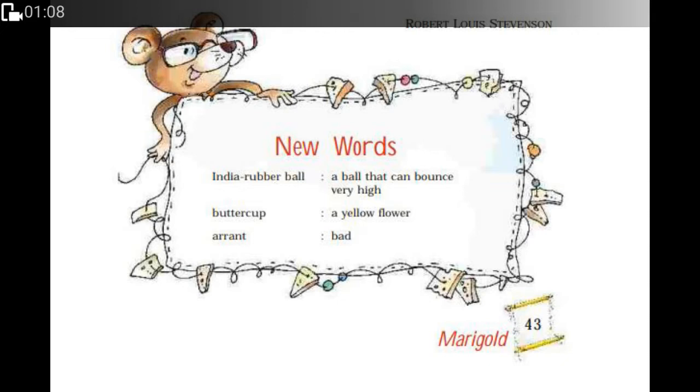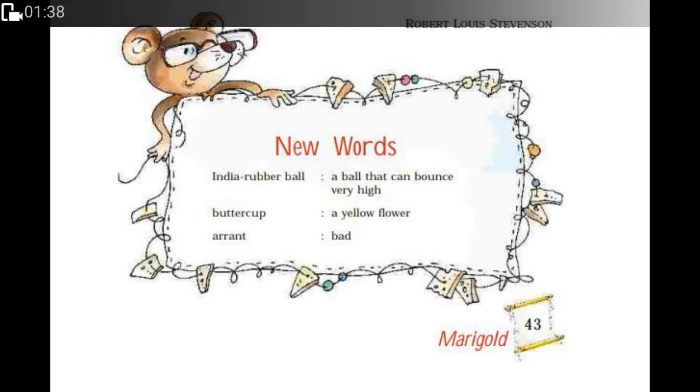The next word is buttercup. What's a buttercup? It's actually a flower that's yellow in color. The other word is errant. Errant means something bad. Errant sleepyhead. Now, sleepyhead means someone who loves to sleep. We usually scare the people who sleep a lot because we feel jealous that they are sleeping and we have to do all the work.